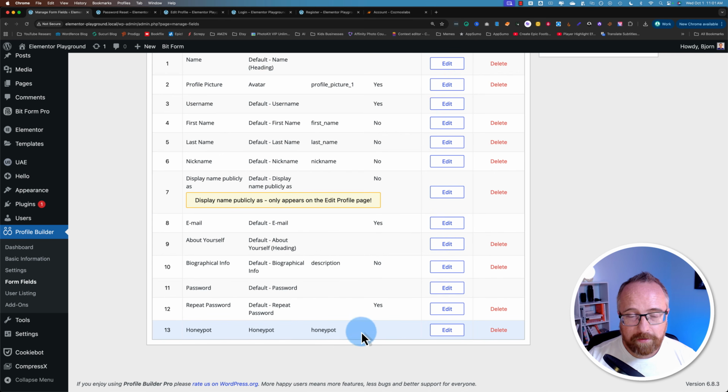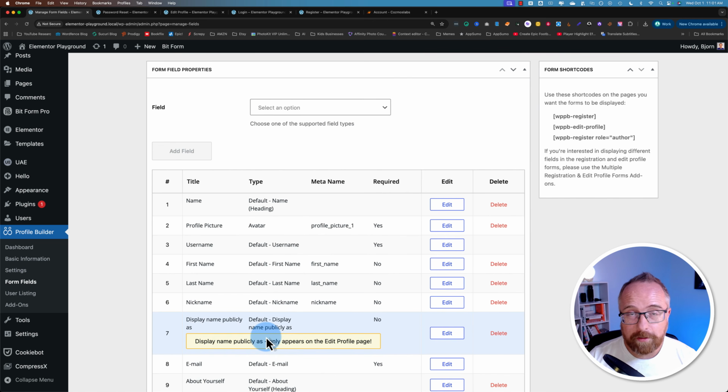And this is a field that is hidden from the users. So regular users aren't going to fill it in, but spam bots will, because they go into the HTML code and they see there's a field and they think, oh, we got to fill this in. So they fill in the field, and then when that field has data in it, registration will be blocked. And that's how honeypots work. It's not going to block every spam registration, but it should catch a lot of them.